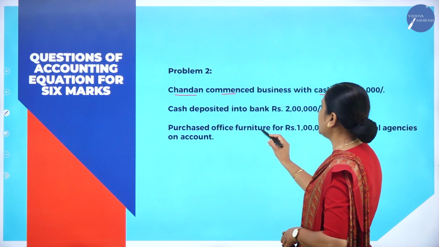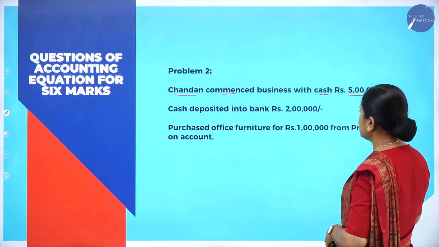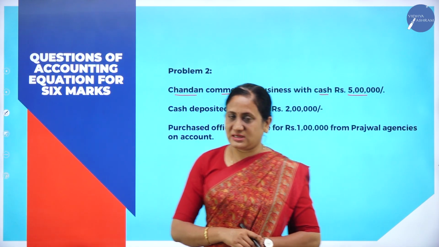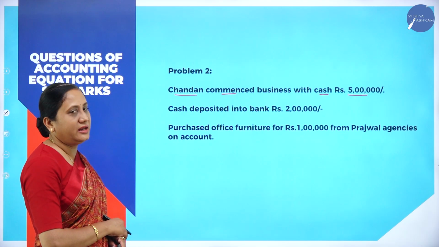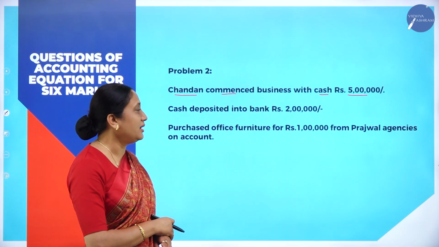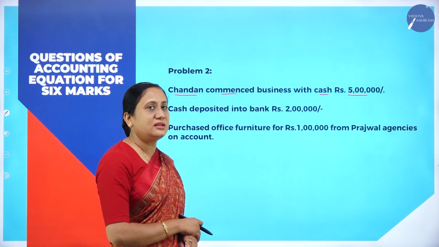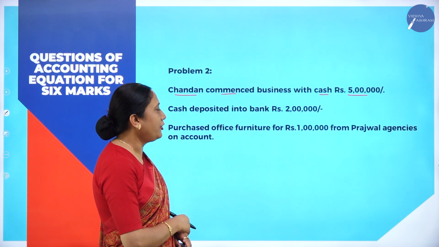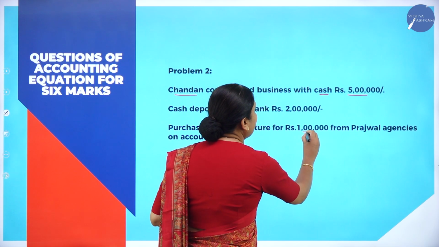Purchased office furniture for rupees 1 lakh from Prajwal agencies on account. What is the meaning of this? The business has purchased office furniture. They need some furniture. Office furniture could be table, chair, etc. So what the business has done? The business has purchased the office furniture. How much worth furniture are they purchasing? 1 lakh.